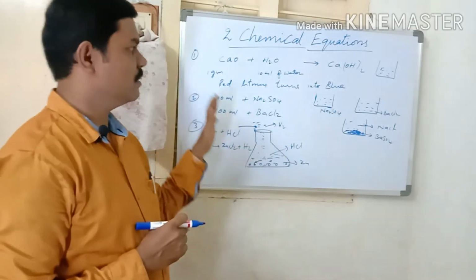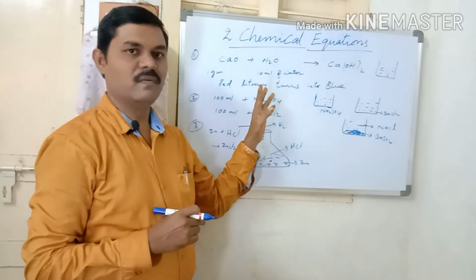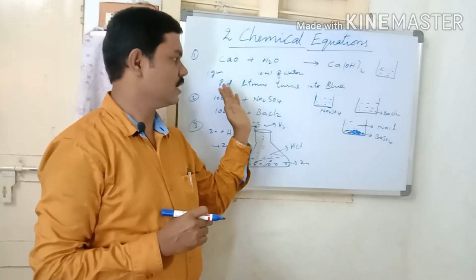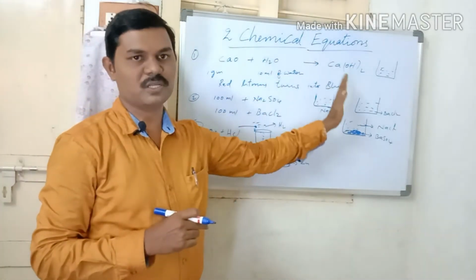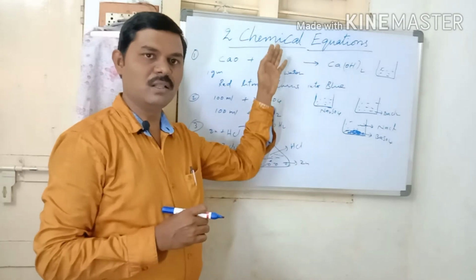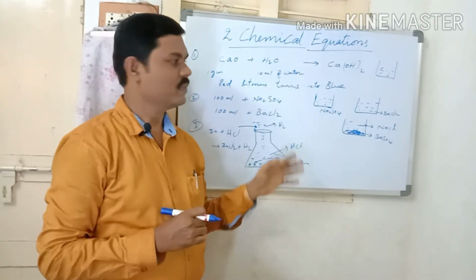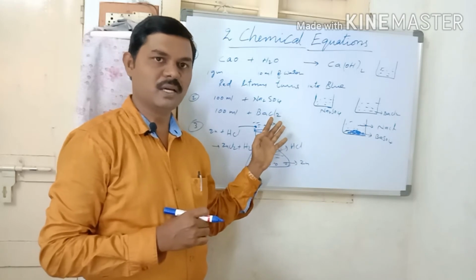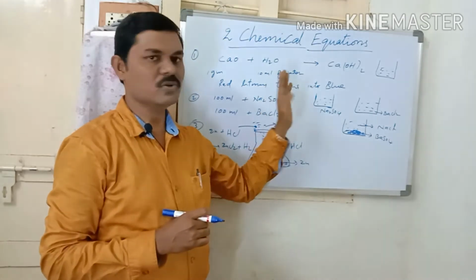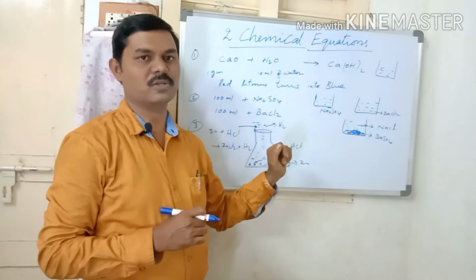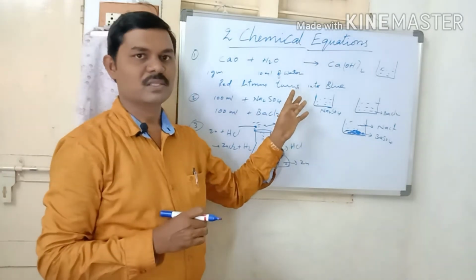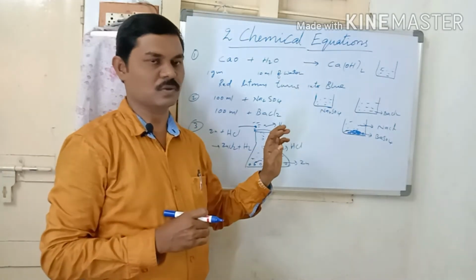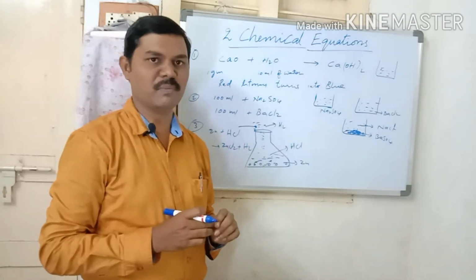So in all these activities, whenever two substances react with each other, a new substance is produced. So these are all chemical changes. Chemical change is nothing but when two substances are reacted together, if a new substance is produced and their properties are completely changed, then that is called a chemical change.